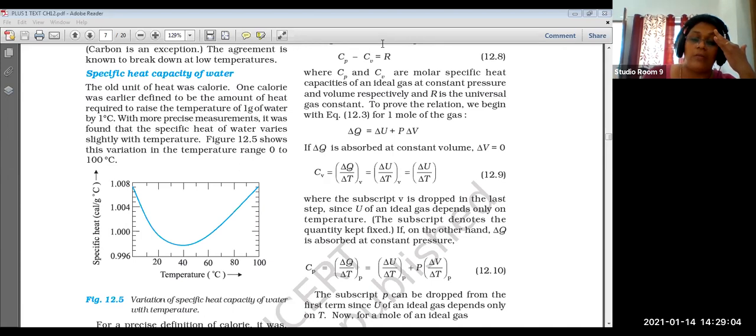That is equation 1: delta Q is equal to delta U plus P delta V.